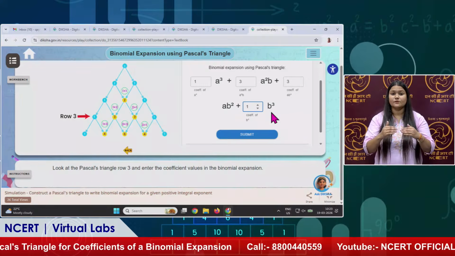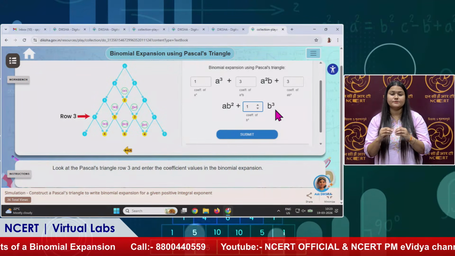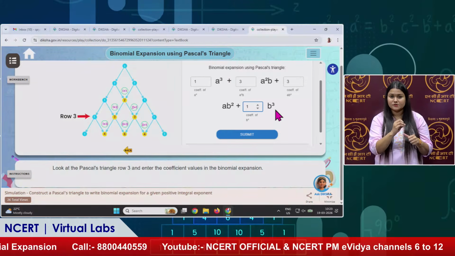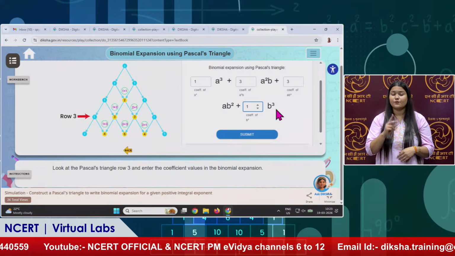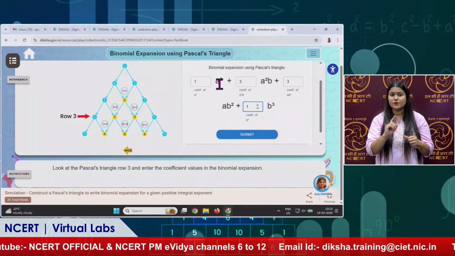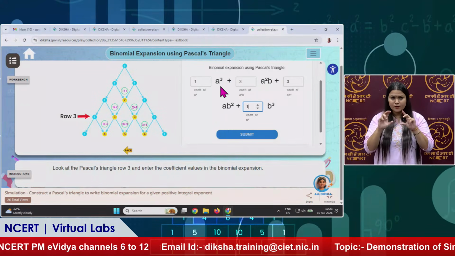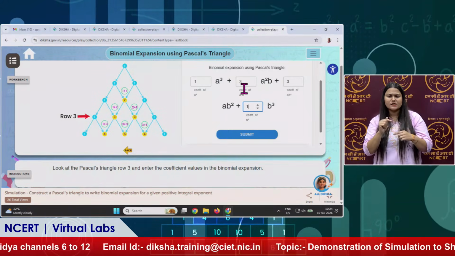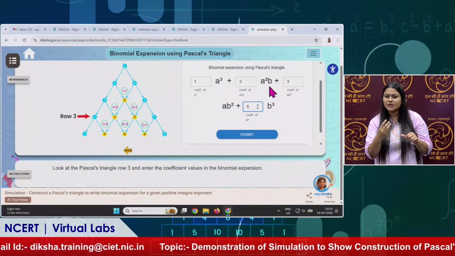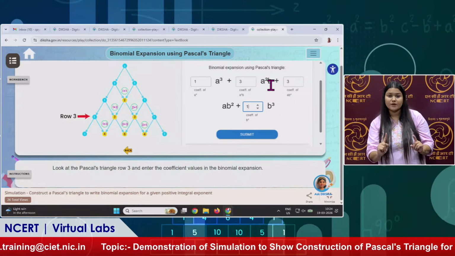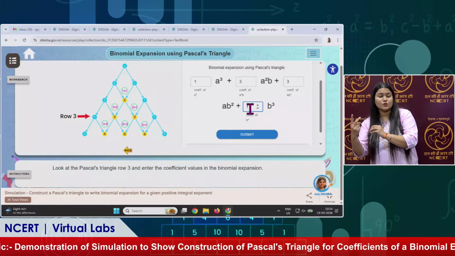And here you can see all the exponent is on b. How many powers does a have? 0 powers, and a power 0 means 1. Actually that is there, but it is invisible. a power 0 is there. Likewise b power 0 is here also. So we observe that the exponent 3 is split, for example 2 plus 1, but in total it is 3. Everywhere it should be 3.